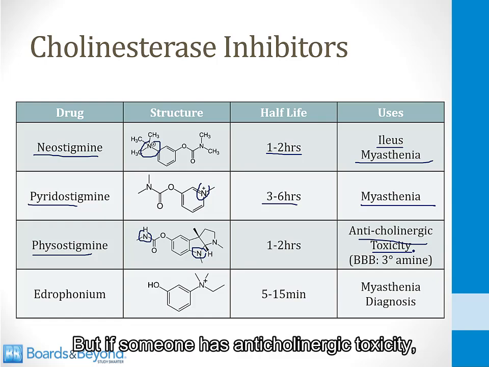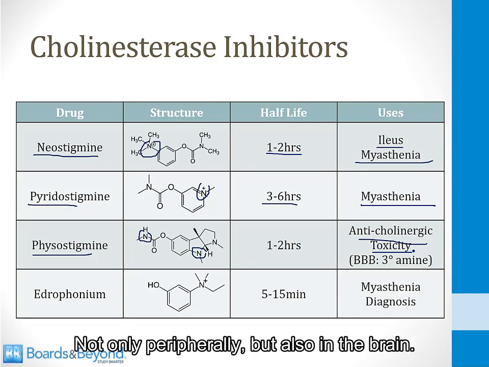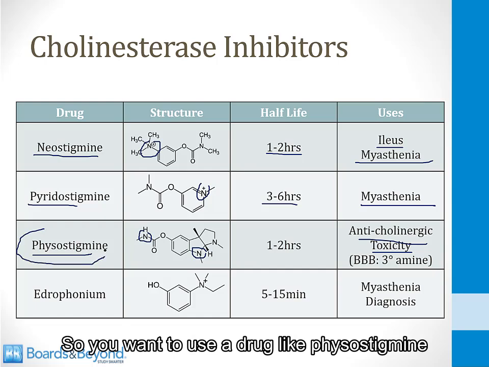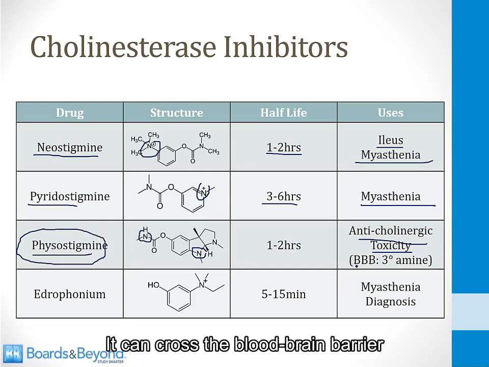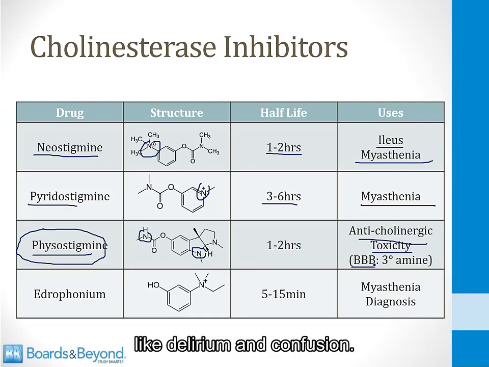But if someone has anticholinergic toxicity, they have poisoning of their cholinergic receptors, not only peripherally, but also in the brain. So you want to use a drug like physostigmine that is a tertiary amine. It can cross the blood-brain barrier and relieve the central nervous system effects like delirium and confusion.